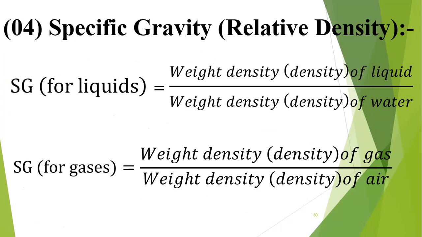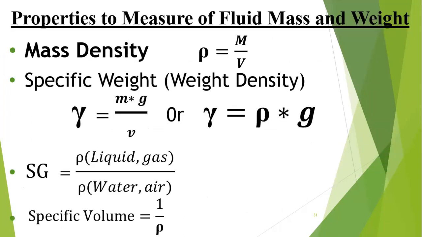Now we will do some exercises. Before that, I will show you a summary sheet. Mass density is m over v. Specific weight is mg over v, or gamma equals rho g. Sg is rho liquid divided by rho water, or for gases, we can use air.